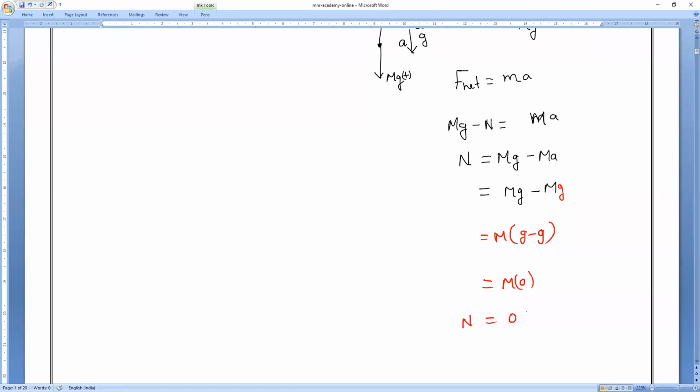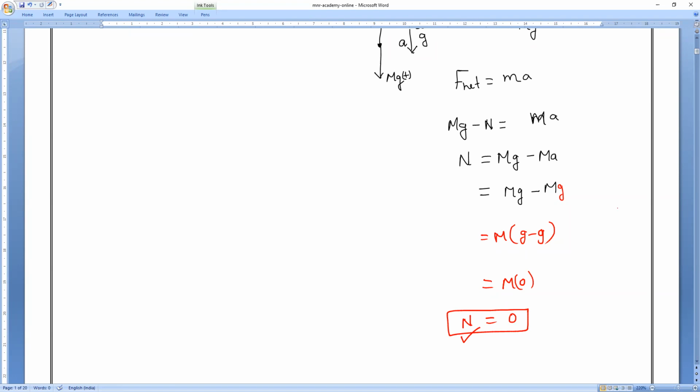So the normal reaction N is equal to 0. During this case, the net resultant normal reaction is equal to 0. So we'll feel that we do not have any kind of weight. Neither is weight decreasing nor increasing; we'll feel that we don't have any kind of weight.